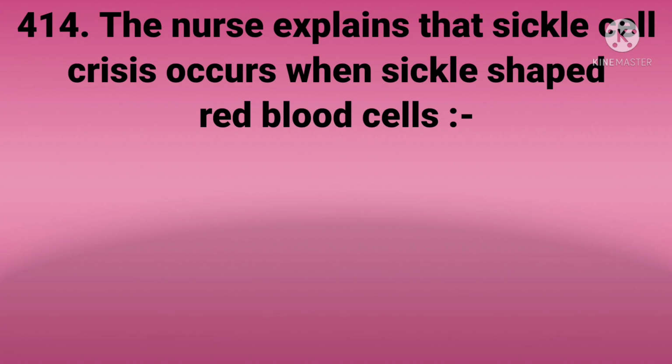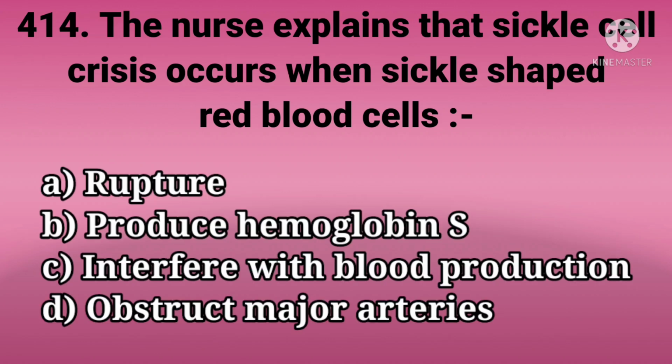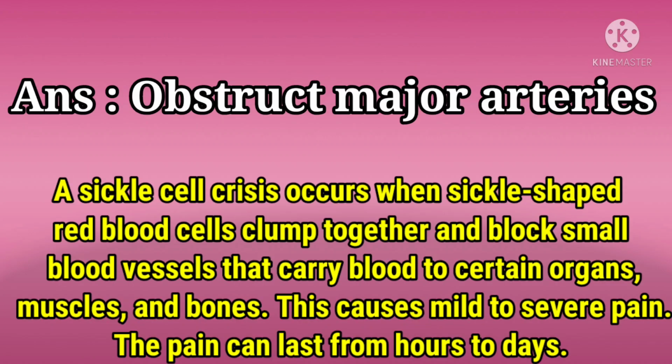The next question, the nurse explains that sickle cell crisis occurs when sickle-shaped red blood cells, the options are rupture, produce hemoglobin S, interfere with the blood production and obstruct major arteries. And the answer is obstruct major arteries.